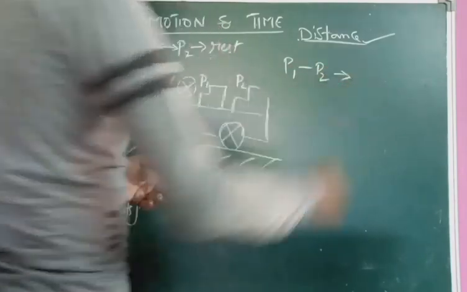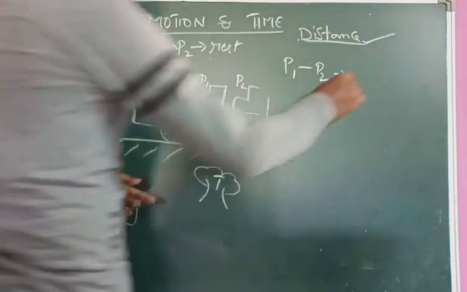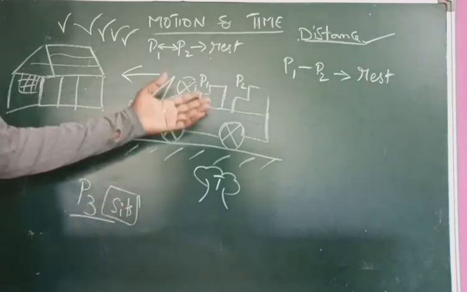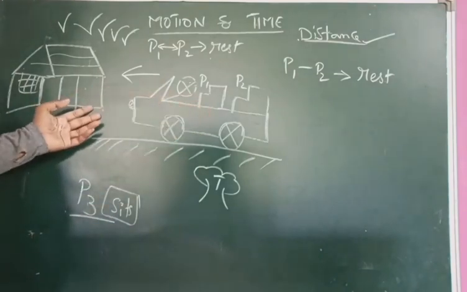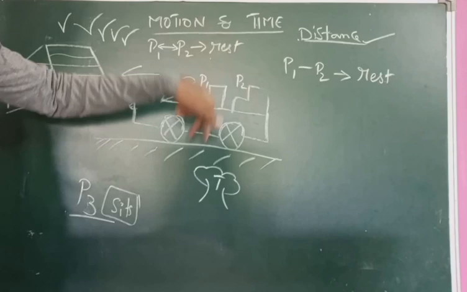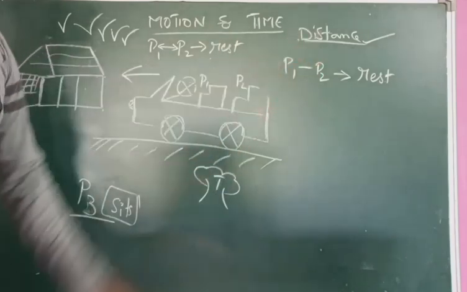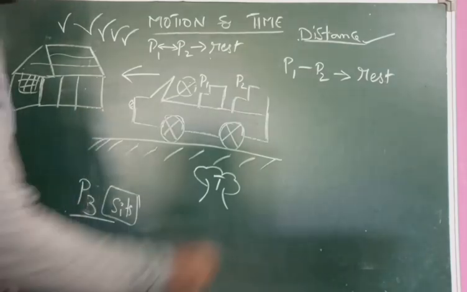What is the position of P1 and P2? The position of P1 and P2 is rest. Why is it in rest? Because even though the car is moving, the persons P1 and P2 are in the same car. The distance between the two persons is not varying, so P1 and P2 are in a rest position.